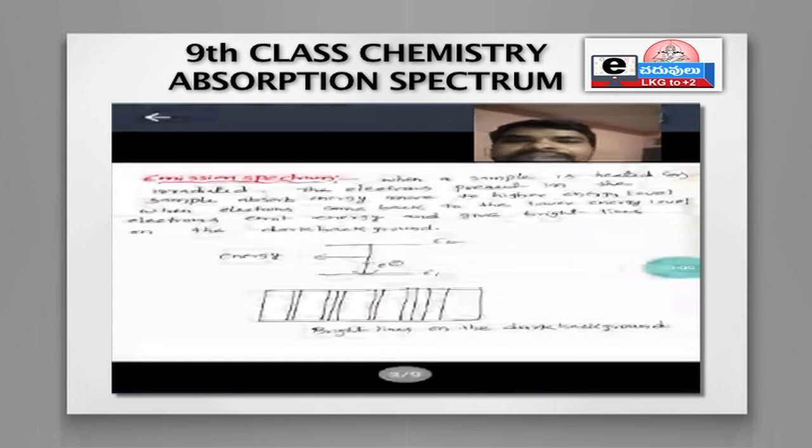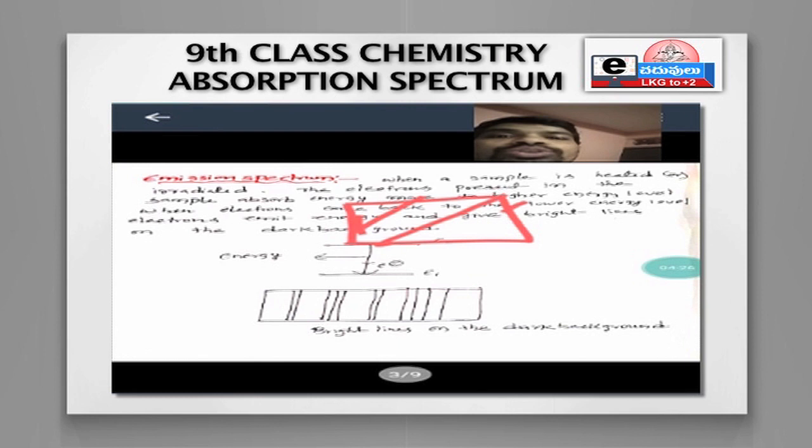When a chemical sample is heated or irradiated... Irradiation is a process in which the chemical sample is exposed to the radiation.